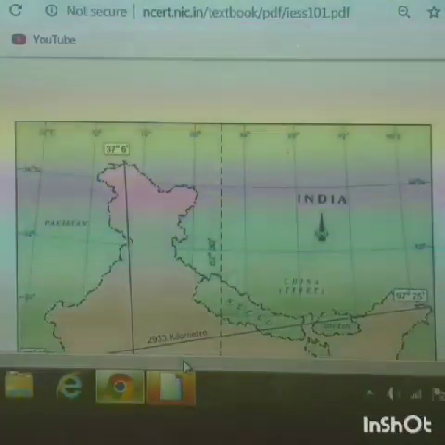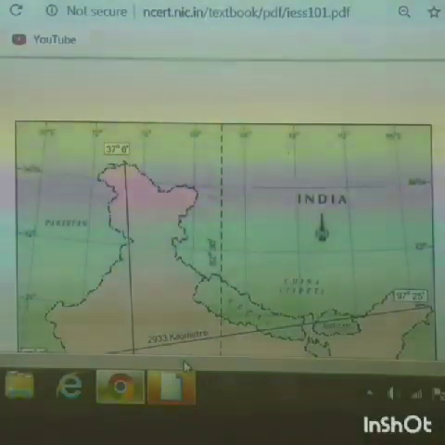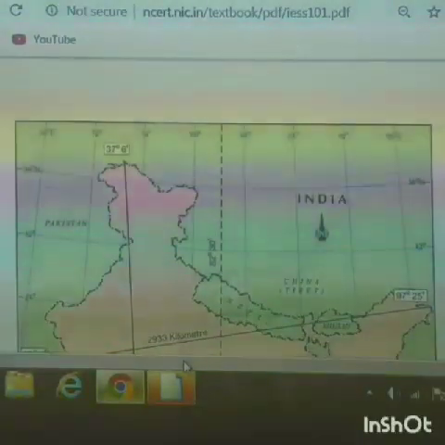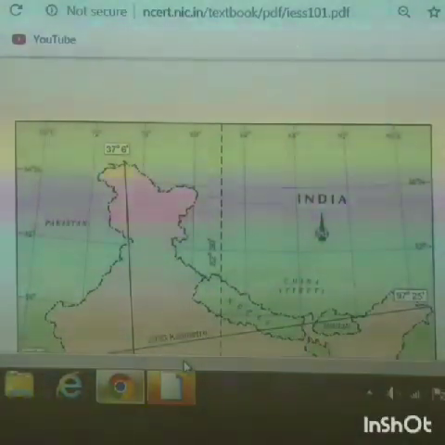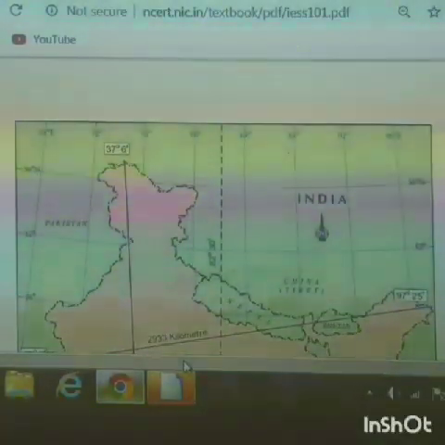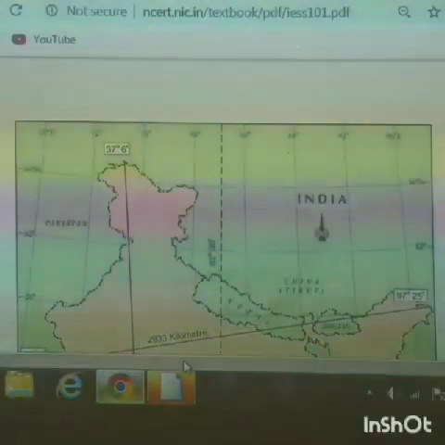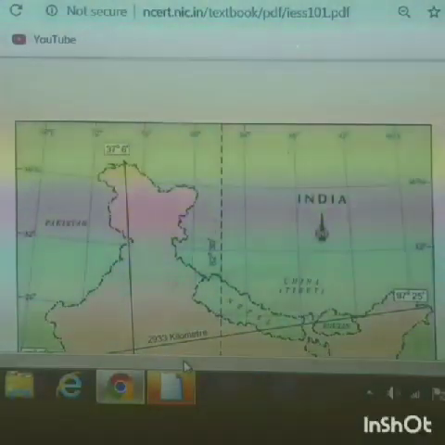Now, let us know about the timeline. Firstly, longitudes are basically brought into existence to study time and to have clarity on time zones. The 0 degrees longitude, the Greenwich meridian, is considered the prime meridian, where it passes through Greenwich in London. It is the starting point of time zones. Now, let us come towards India.